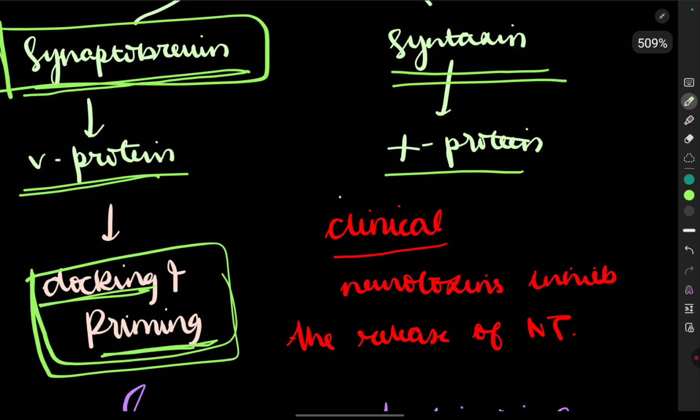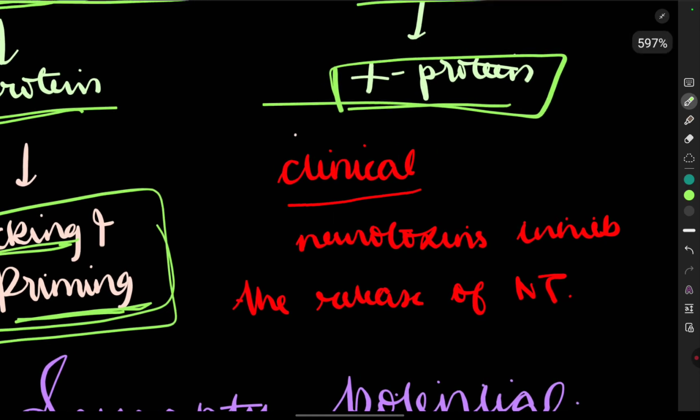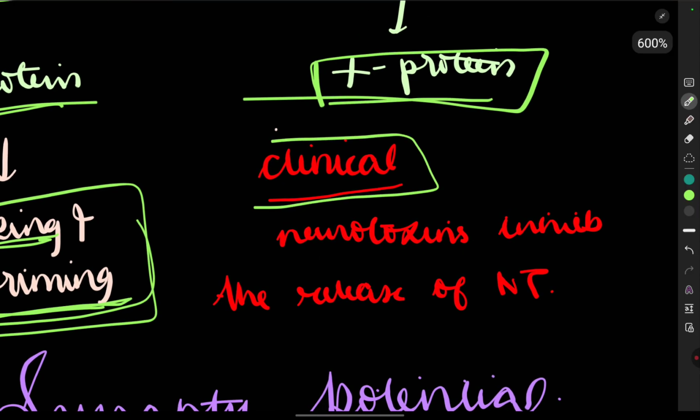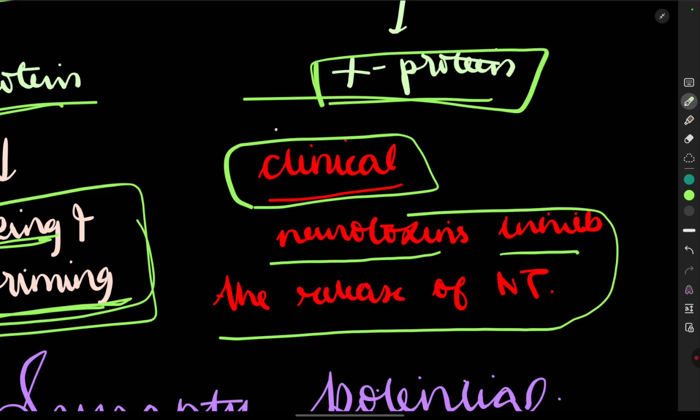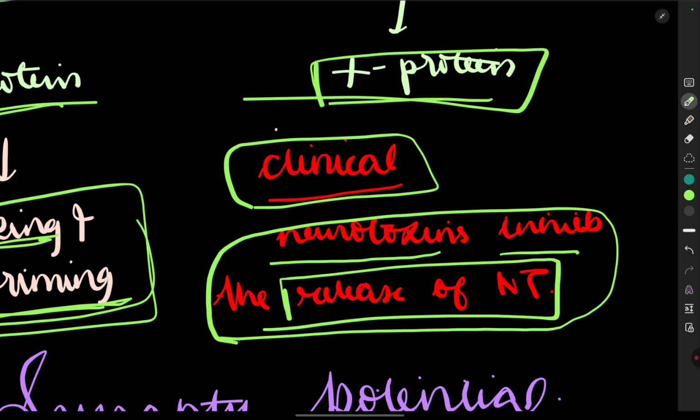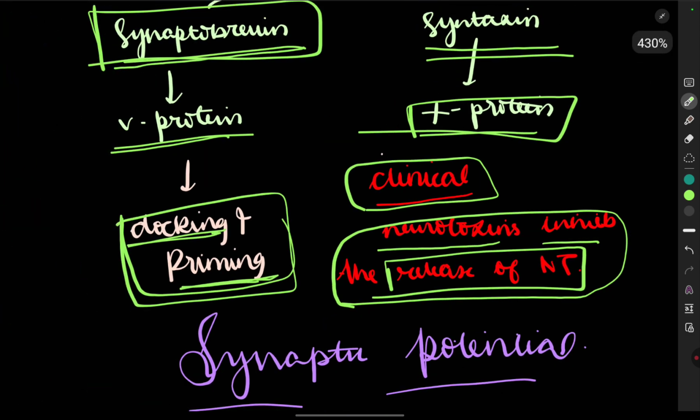Now the syntaxin contains the T type of protein. Its function is not given in the textbook. Now what is the clinical integration? The neurotoxins inhibit the release of the neurotransmitter. Of course, this is very true, right? The neurotoxins bind to the receptors and inhibit the release of the neurotransmitters. No, it doesn't bind, but it does not let the neurotransmitters come out.